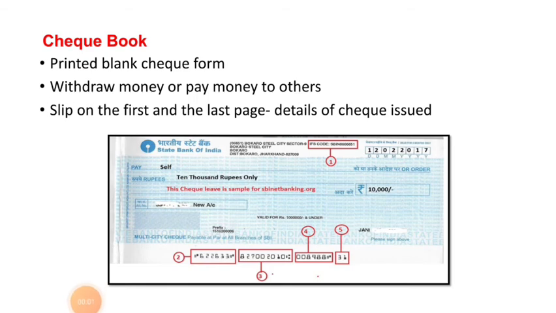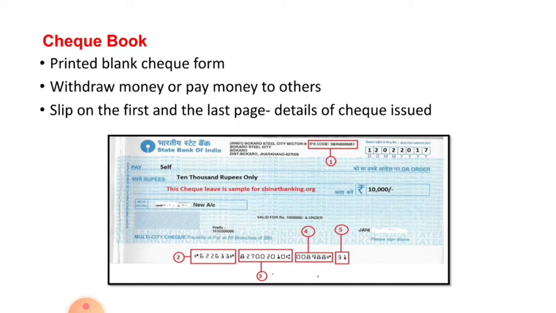The checkbook has a slip on the first or the last page where the details of the checks issued with their serial number can be entered to tally with the passbook and keep a track of the transactions. When a checkbook is fully used, a new checkbook is issued by the bank.